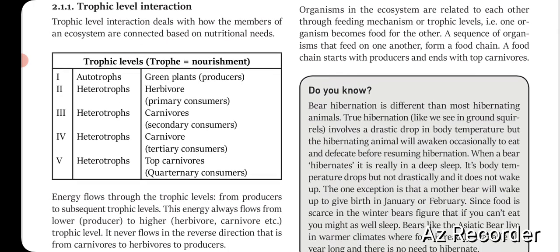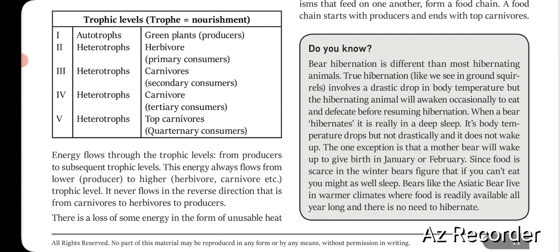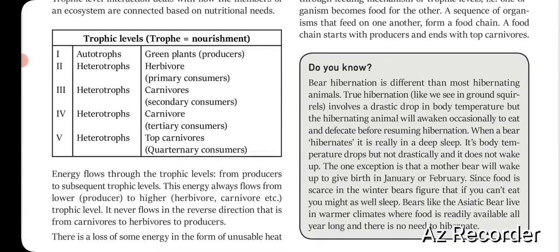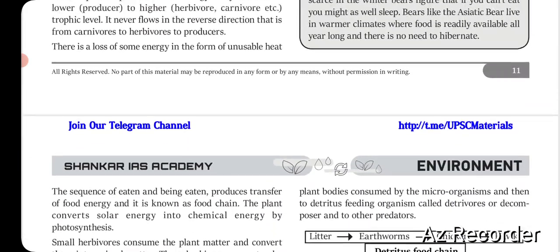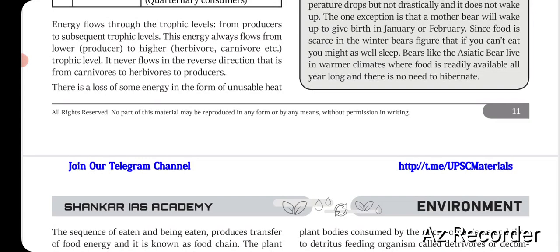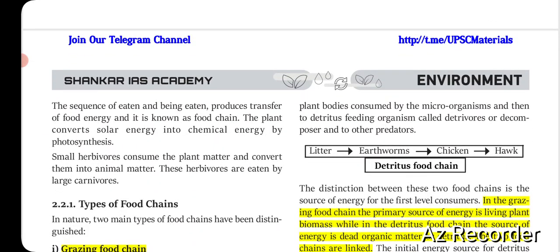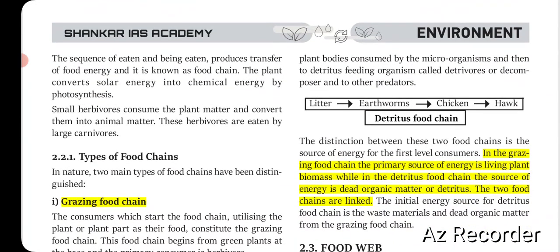So this is the basic flow and transformation in the food chain. It starts from the producers and ends with the top carnivores. The sequence of eating and being eaten produces a transfer of food energy. So what exactly is a food chain? It is a sequence of eating and being eaten that produces transfer of food energy. This transfer of food energy is known as the food chain.